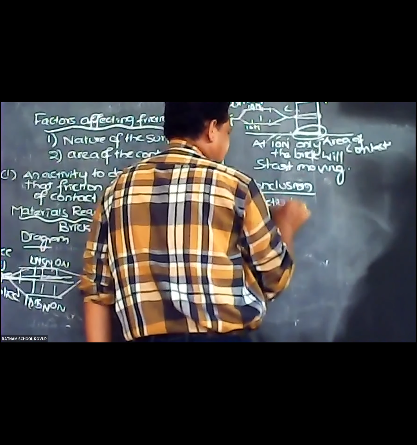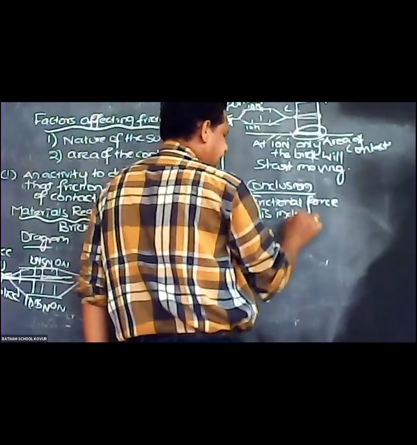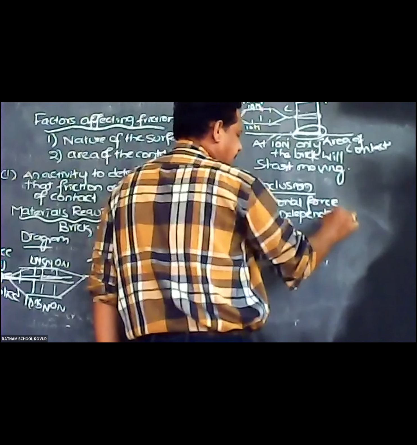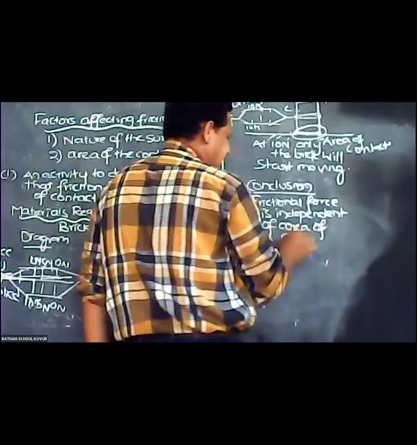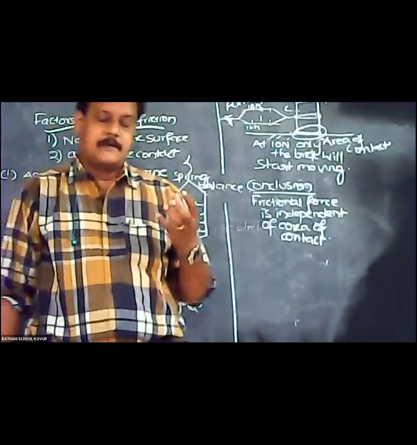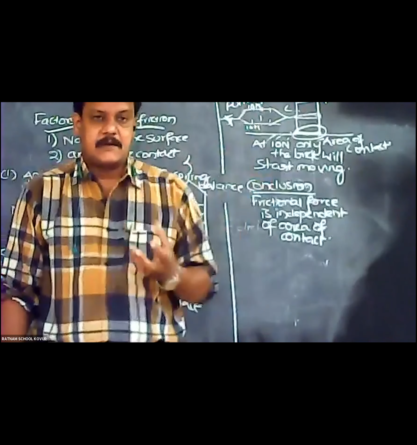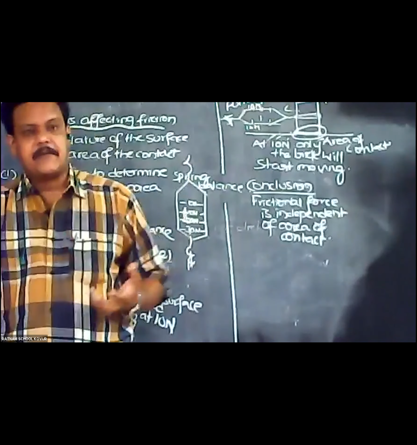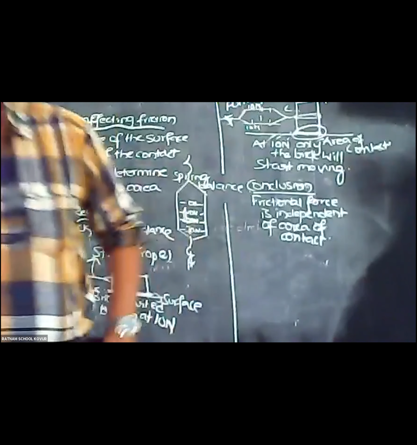Conclusion: frictional force is independent of area of contact. Friction won't depend on area of contact, whether the object is in horizontal contact or vertical contact, the friction offered is the same. That's why we conclude that frictional force is independent of area. Independent means it won't depend on area.